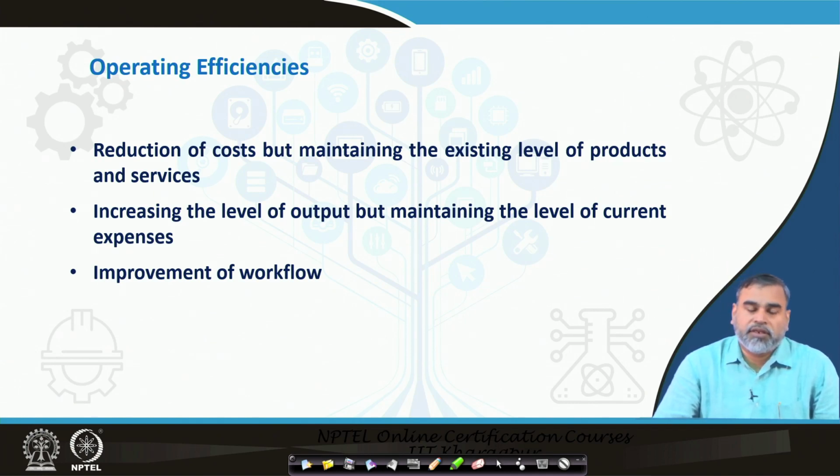Then another thing is improvement of the workflow. They can also improve their workflow to increase the operating efficiency within this particular organization. So, these are the different ways the operating efficiency of the commercial banks can increase, to increase their profitability as well as to decrease the cost they are incurring.